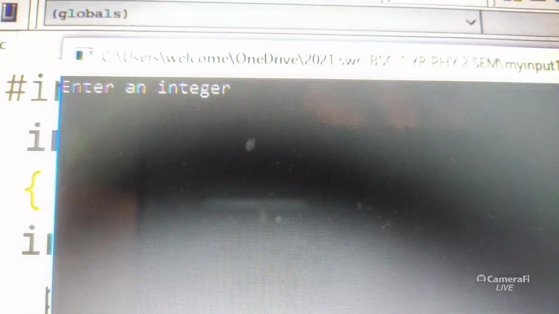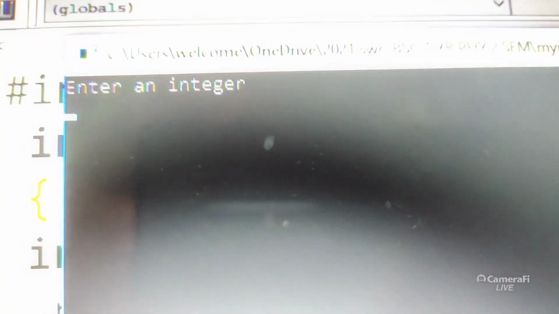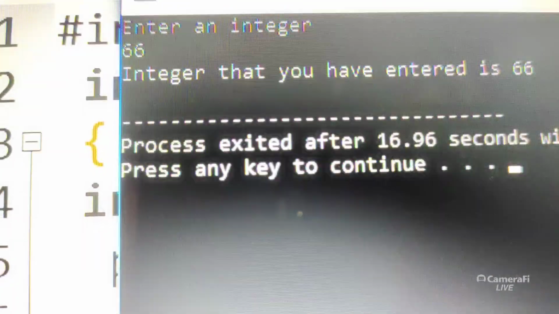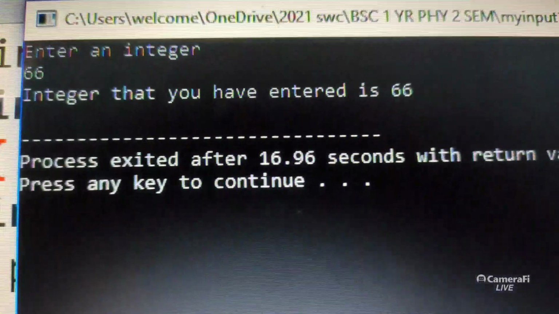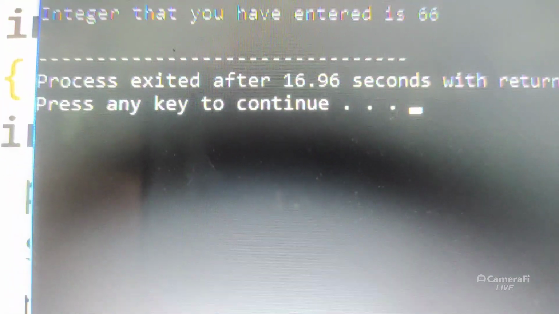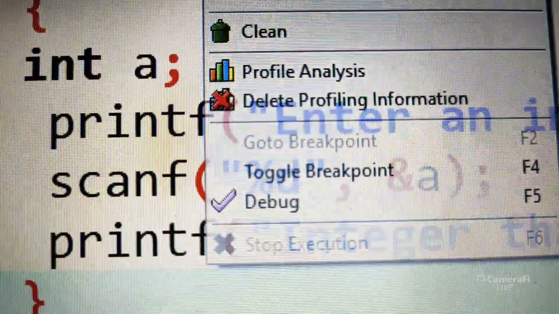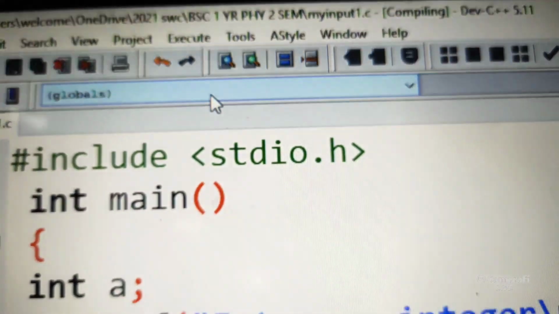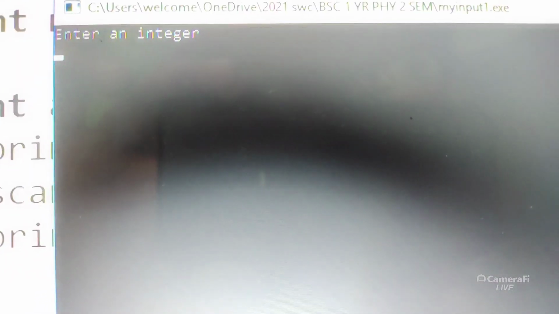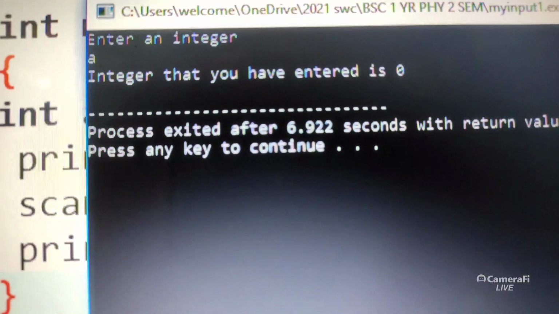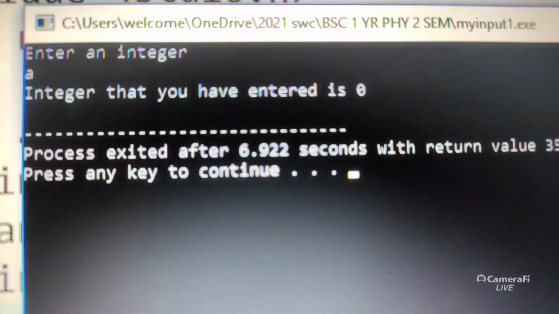Okay, "Enter integer". It is prompting me to enter an integer value only. I'm going to enter, for example, 66. The integer value that you have entered is 66. Please run the program multiple times and try with different inputs. Execute menu, compile and run. This time I'm giving A, capital A or small a. Let us see what happens. It is accepted, but for the value A that I'm giving, it is showing 0.